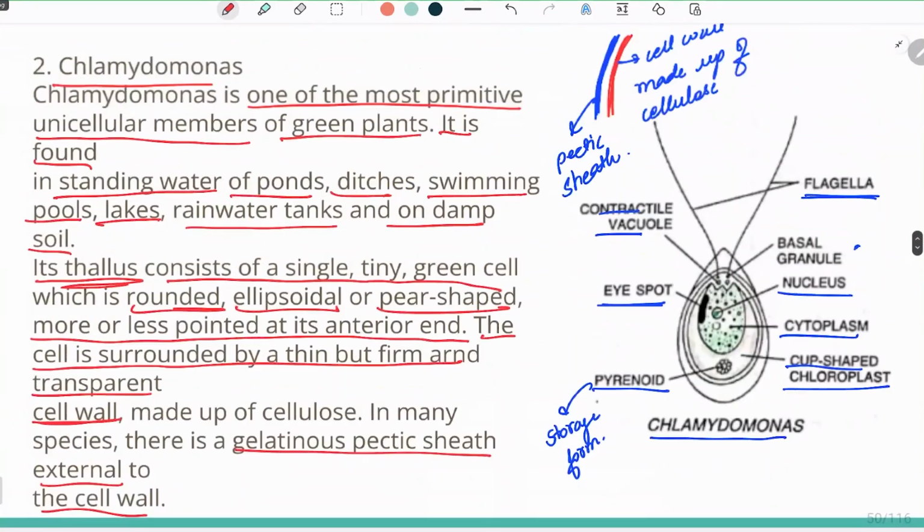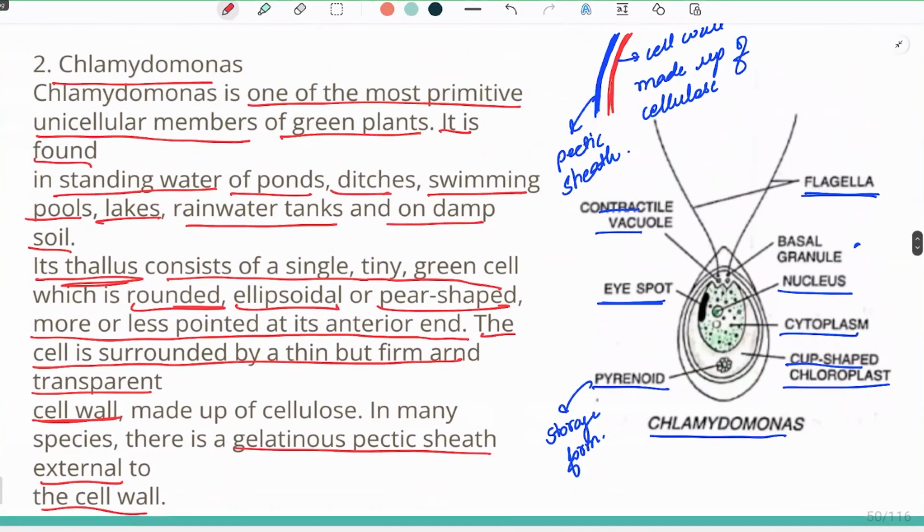Okay. Now a quick recap of Chlamydomonas. It is the most primitive and unicellular member of the green algae, which can be found in freshwater, ponds, and ditches, all the water which we can see around us. Second is that its thallus is only a single cell. And the peculiar feature of Chlamydomonas is that it has a cell wall of cellulose, and sometimes there is a gelatinous pectinous sheath which is also present outside the cell wall.